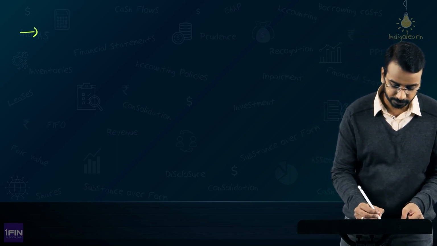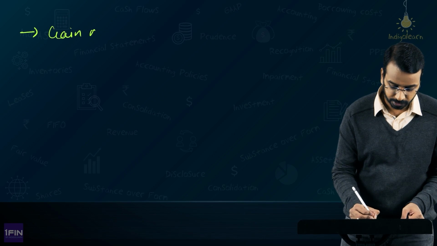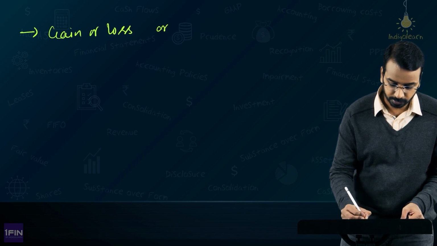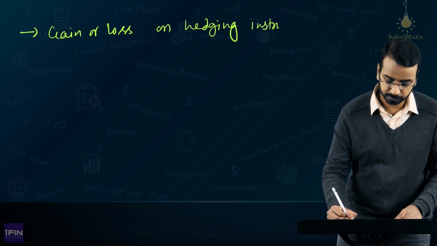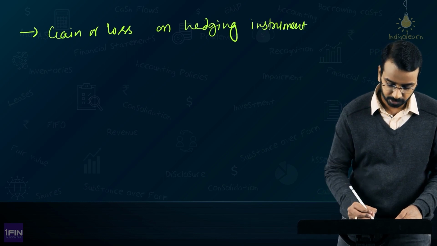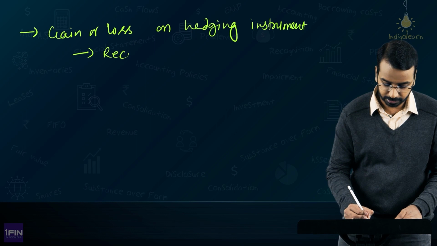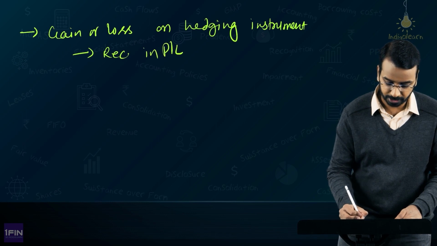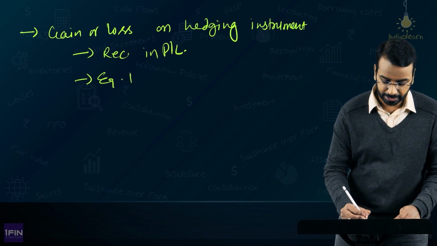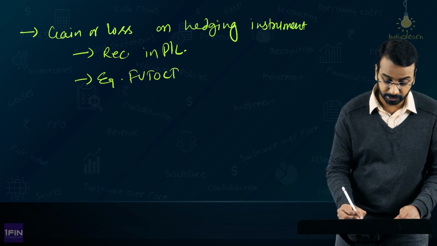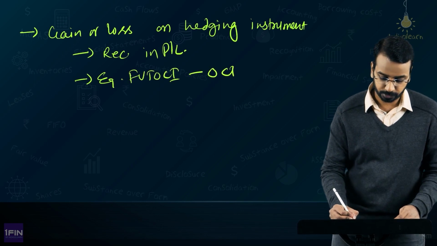Now, what we have applied for inventory can be applied for debtors also, can be applied for creditors also. So what you need to remember is the principle: gain or loss on the hedging instrument you will recognize in P&L. Of course, there is an exception. If it is equity at FVTOCI, equity investments, this will go to OCI.